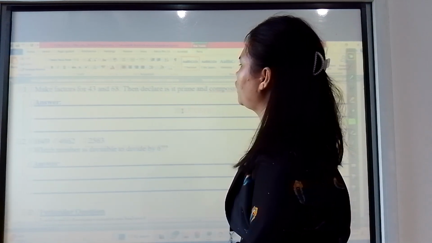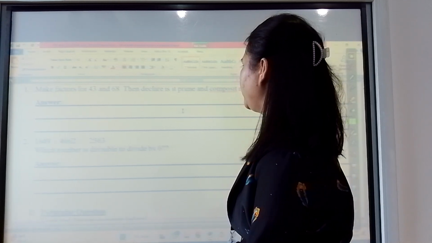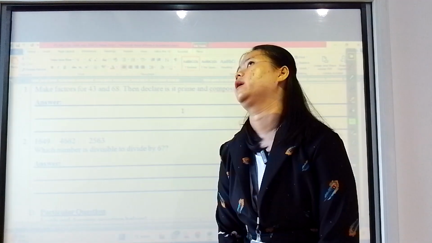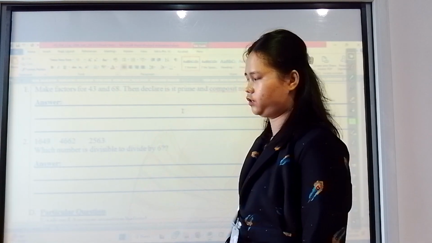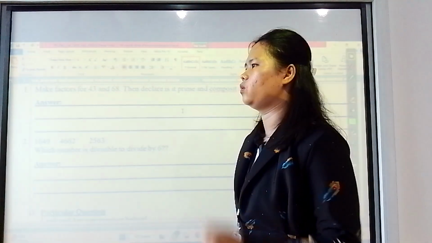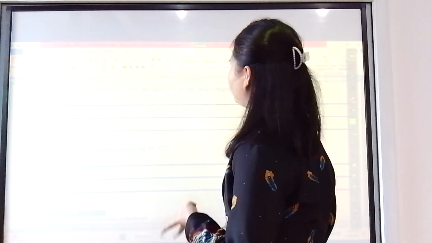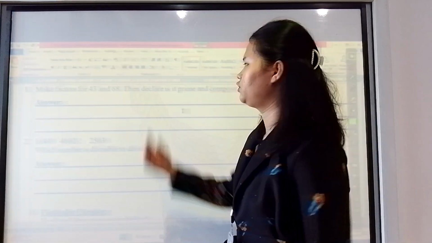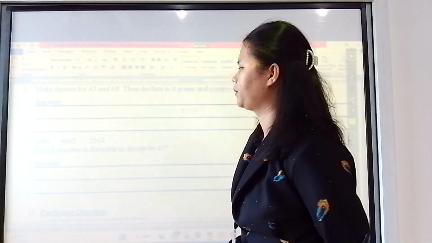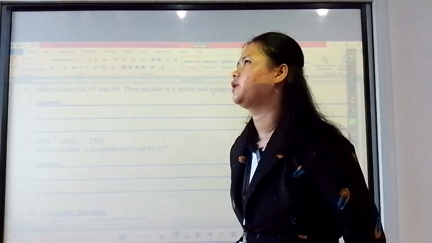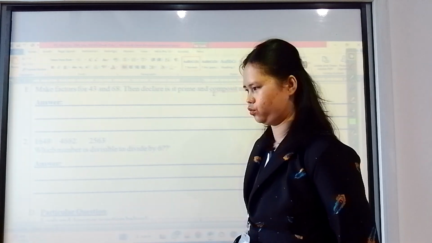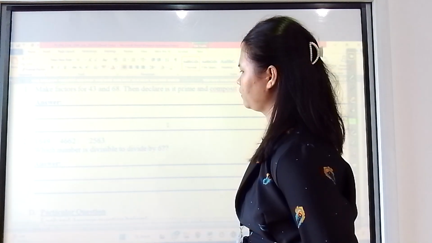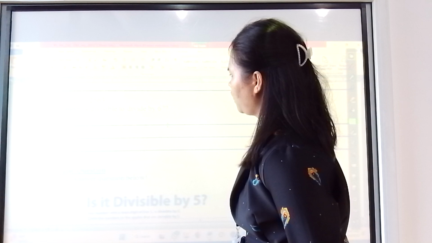From numbers 4, 6, and 8, the smallest even composite number is 4. Okay, next. Make factors for 43 and 68. Then declare whether each is a prime or composite number. 43, the factors are 1 times 43, or 1 and 43. And 68, the factors are 1, 2, 17, 34, and 68. And then 43 is a prime number, 68 is a composite number. What is a composite number? A composite number is one whose factors are more than 2. The opposite of prime number. Yes. Okay. So this one, which number is divisible by 6?